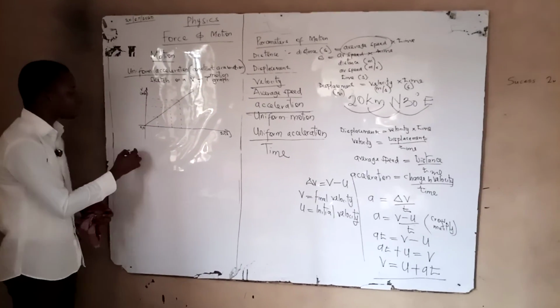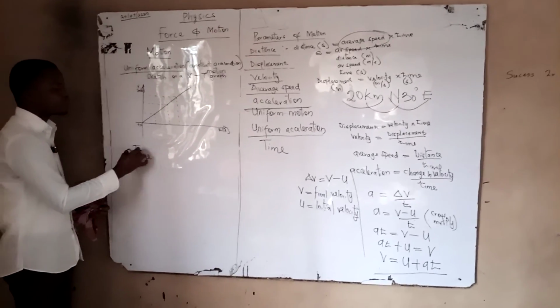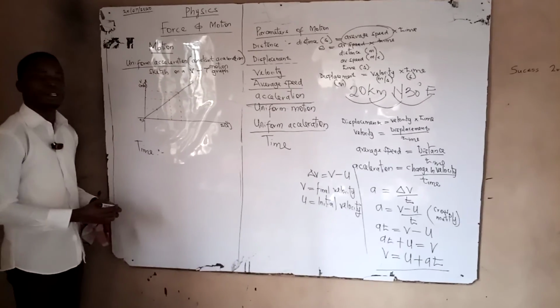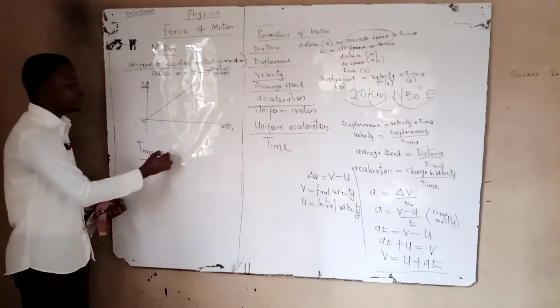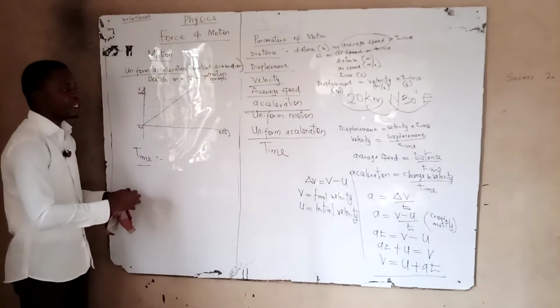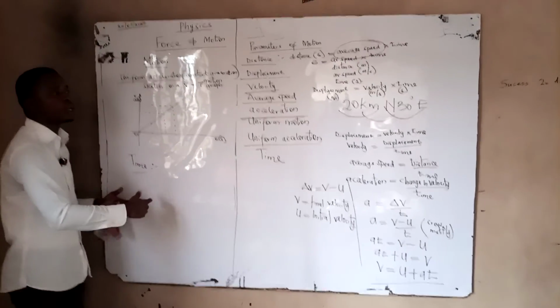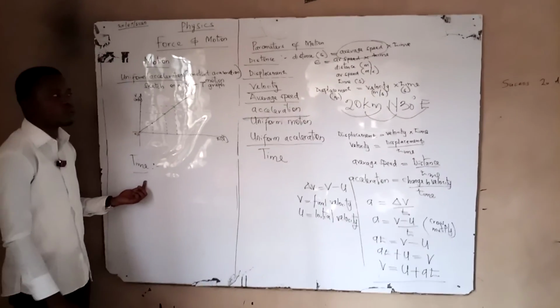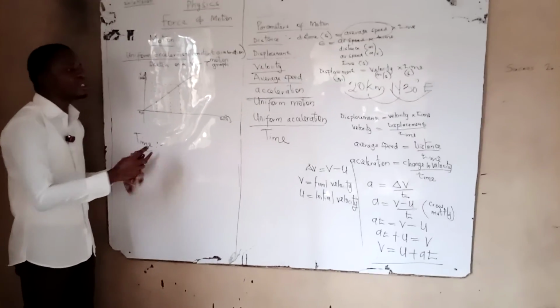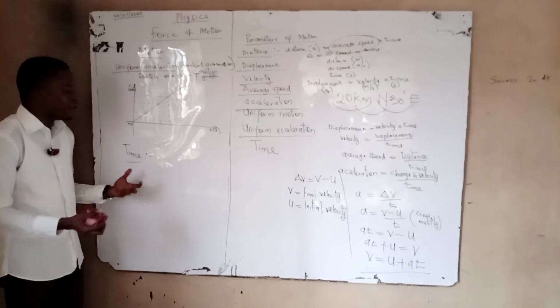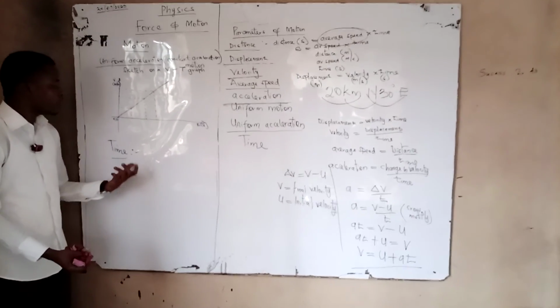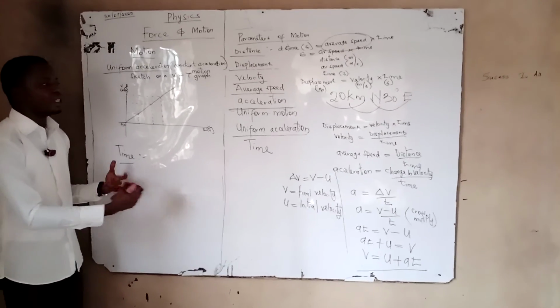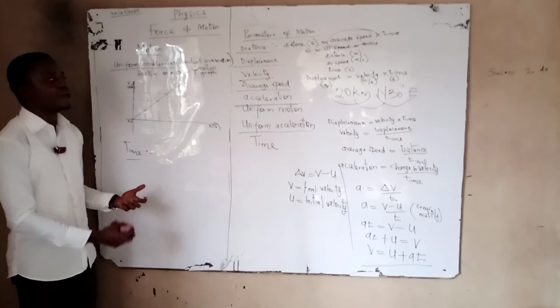Alright, lastly we look at time, because we understand in our study now time is expedient. So we say time is the duration for which a motion or an event takes place. You understand? It is also a scalar quantity. Maybe I need to tell you that time is a scalar quantity. It does not tell any direction. It gives the magnitude always. So it is a scalar quantity and it tells the duration for which an event takes place.